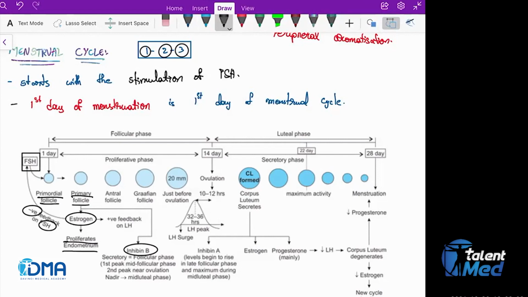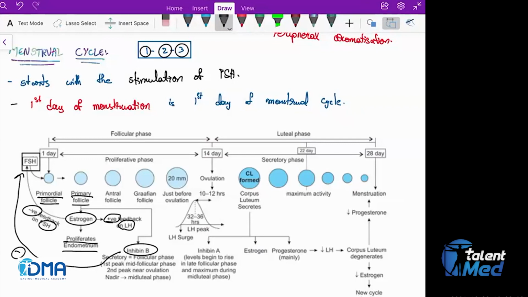Another important thing is that it gives positive feedback to the LH. So what are the 3 functions of estrogen? Negative feedback to the FSH, proliferating the endometrium, and giving positive feedback to the LH. Okay, so what is the function of inhibin B? Inhibin B also gives negative feedback to the FSH.